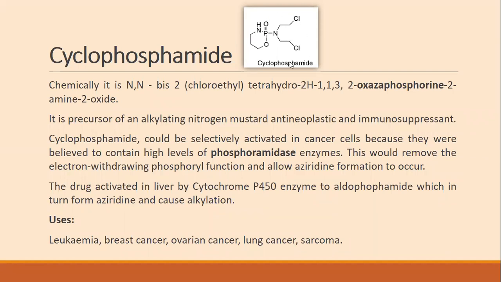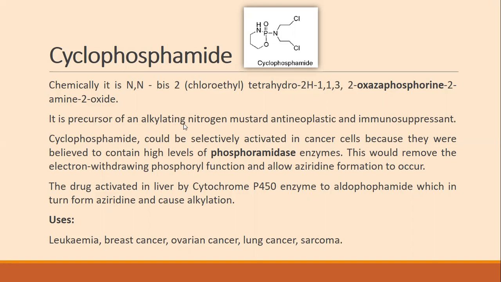So this one is the structure of cyclophosphamide, wherein the methyl group in the previous example gets replaced by a ring. Look over here: the nitrogen is connected to phosphorus, oxygen, and a nitrogen-containing heterocyclic ring. The ring present in cyclophosphamide is known as the oxazaphosphorine ring.